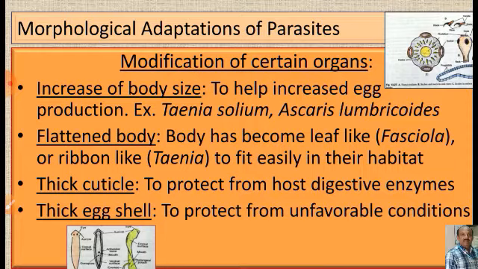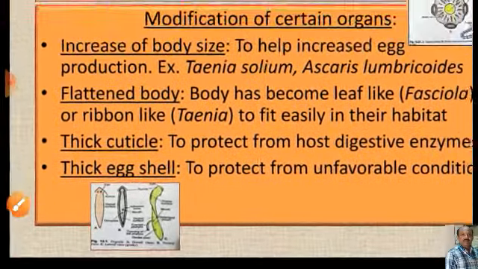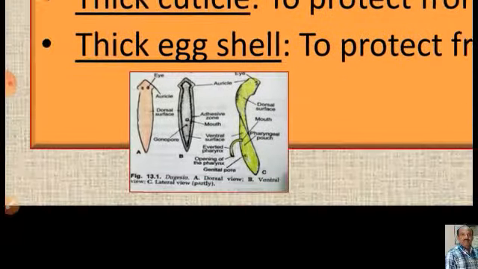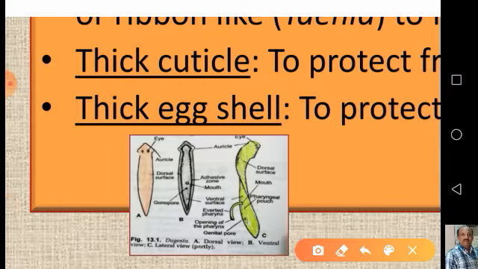Then coming to the flattened body. Here the body has become leaf-like, for example Fasciola hepatica, or ribbon-like Taenia, to fit easily in their environment. Now here you can see the Fasciola hepatica in this figure. It is very flat, leaf-like. This helps them to live in the liver cells or hepatic cells of the sheep. That's why it is also called sheep liver fluke.